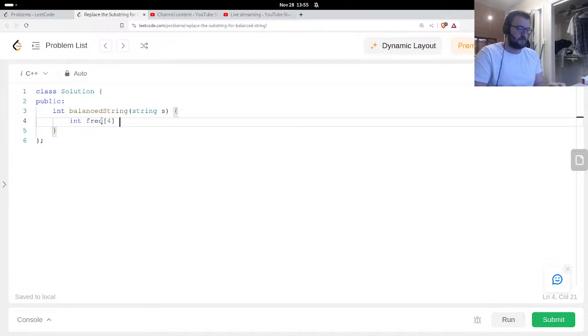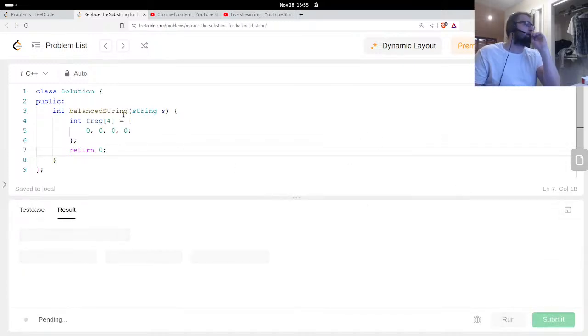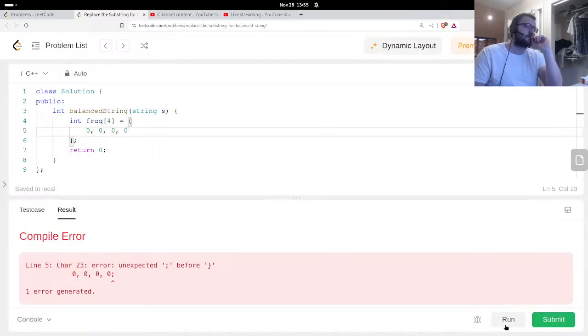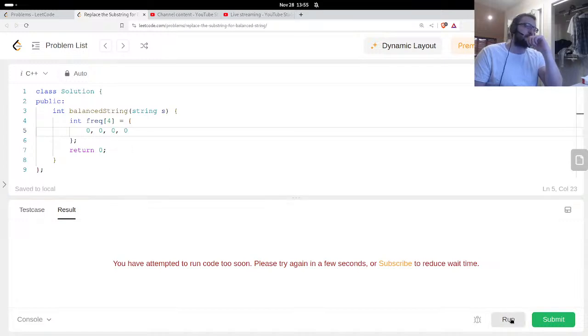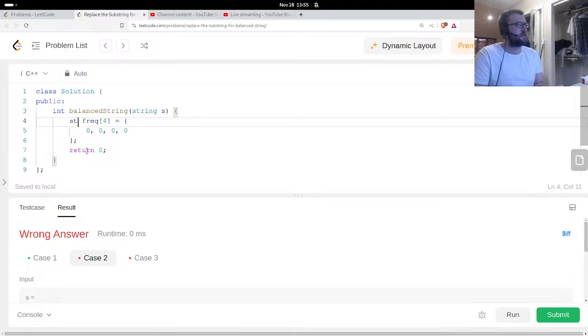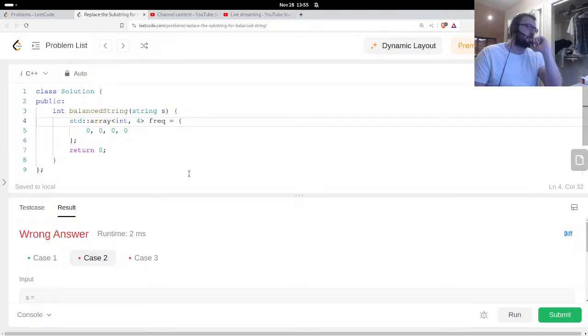Okay, so frequency of 4. I don't know if I could do it this way. I tend to forget if I could do it that way. Not that way. The standard array. Some people use std::array. Maybe I should start using that. It's a good habit. I like this. I think std::array is good, and I should use it more. Okay, I can do it that way. All right, cool.